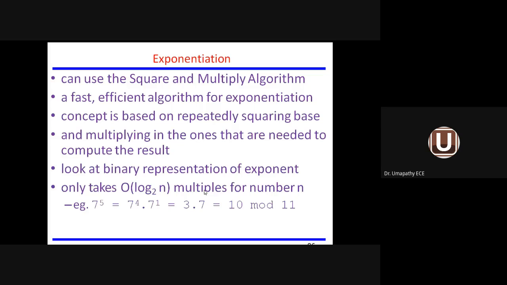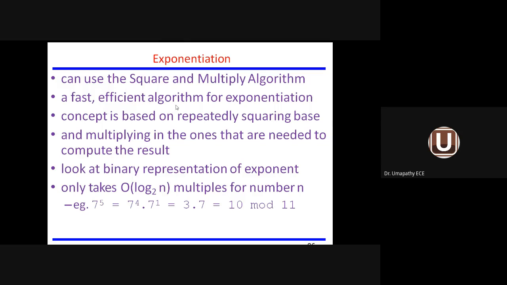Exponentiation. How do we find the exponentiation in modular arithmetic? We can use the square and multiply algorithm. So what do we mean by the square and multiply algorithm? You can see it here. 7 power 5 equals 7 power 4 into 7 power 1. Then 4 minus 1 power equals 3, 7. Then adding these two numbers, it will become 10 mod 11.